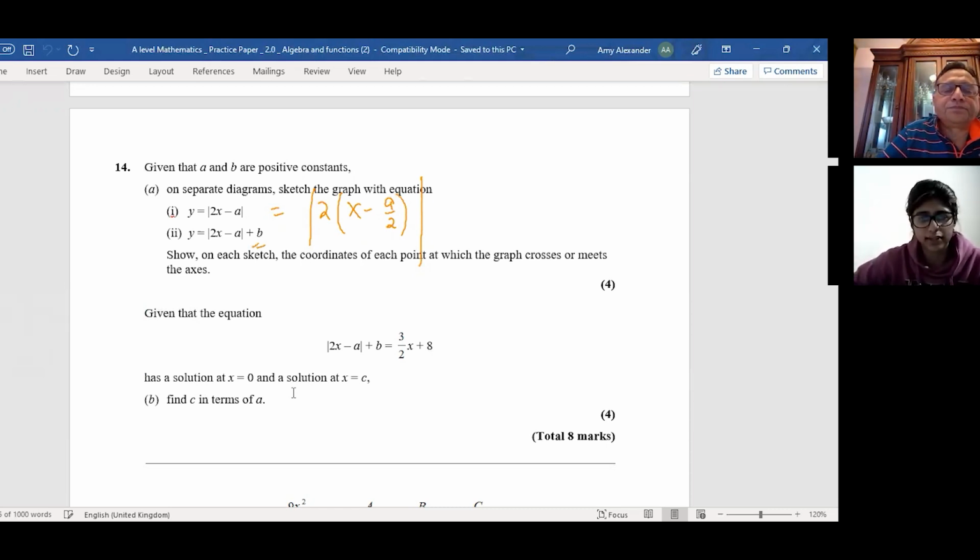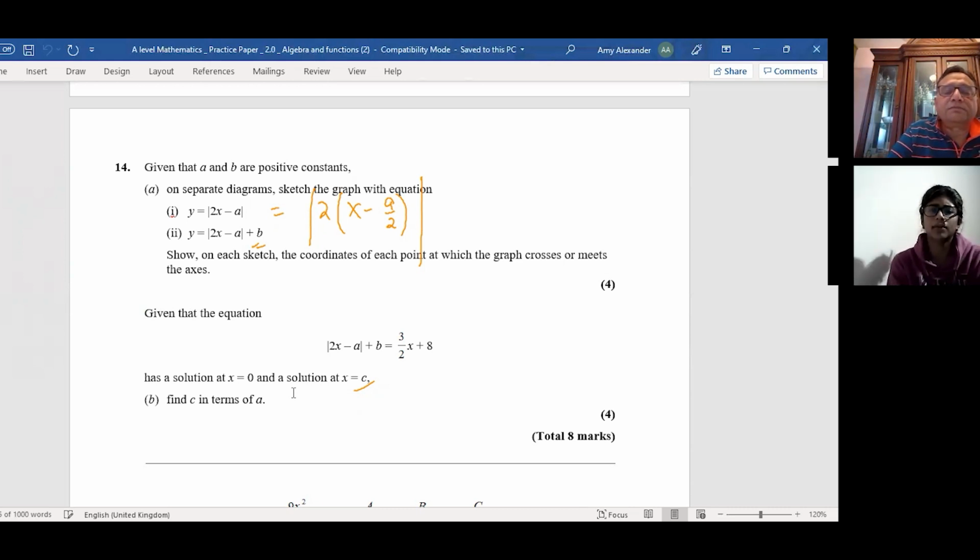Yeah, so then part B was given that the equation absolute function of 2x minus a plus b is equal to 3 over 2x plus 8. It has a solution at x equals 0 and a solution at x equals c. Find c in terms of a. So it has a solution at x equals to 0, means both sides are same, correct? Both sides are same. So that is what it means. And a solution at x equals to c. So for both, it is same. So we can substitute x equals to c and x equals to 0 to find what the right hand side is.